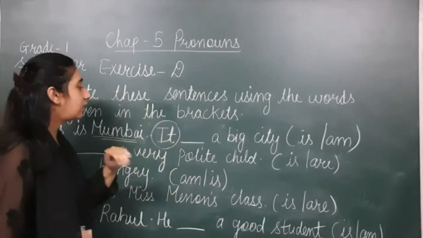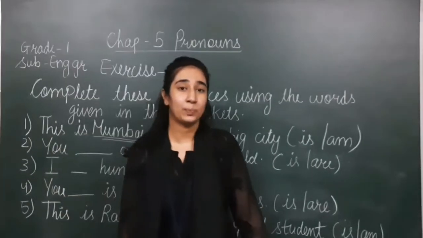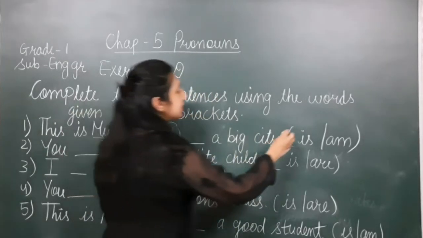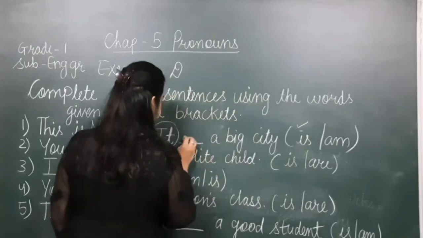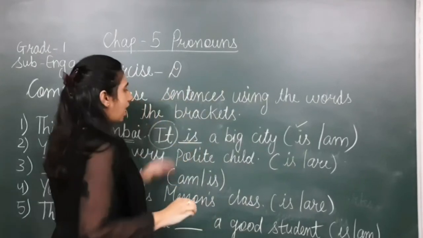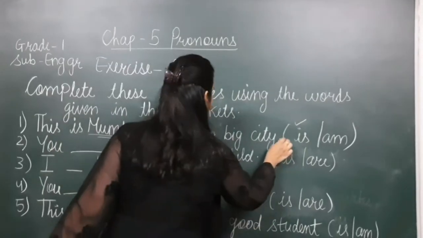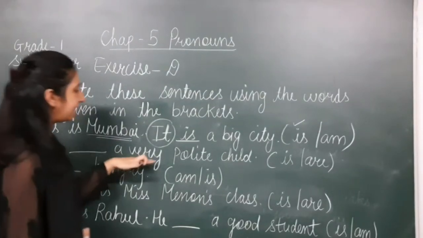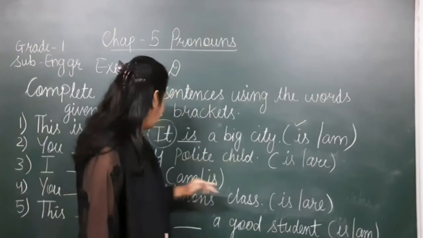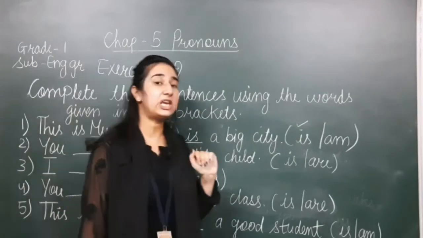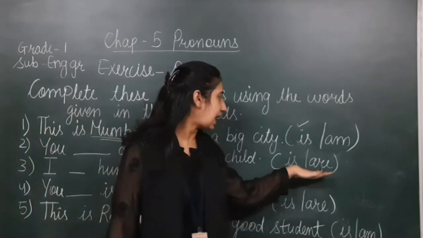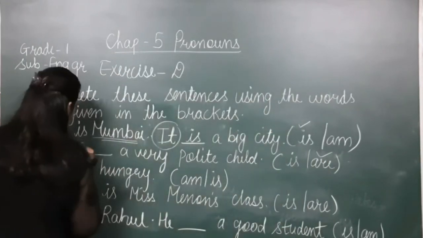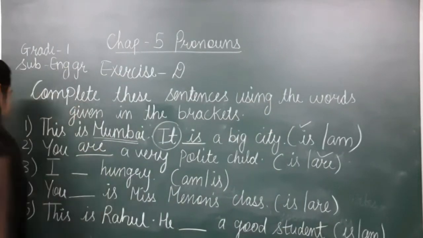So with it, what do we use? Remember, I taught you. We use is for it. It is a big city. Full stop. You dash a very polite child. With you, what do we use? We use are with you. So here in the blank, ma'am will write are.